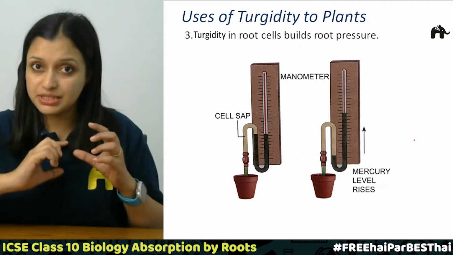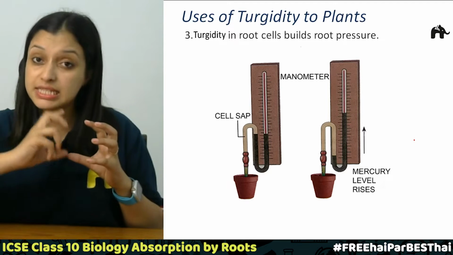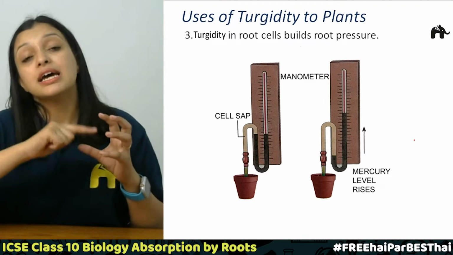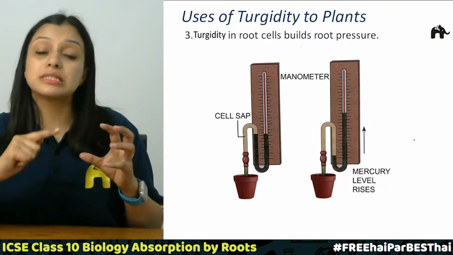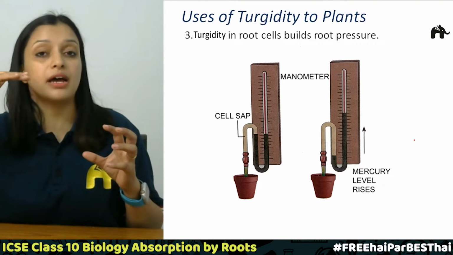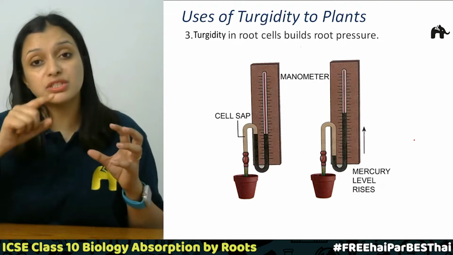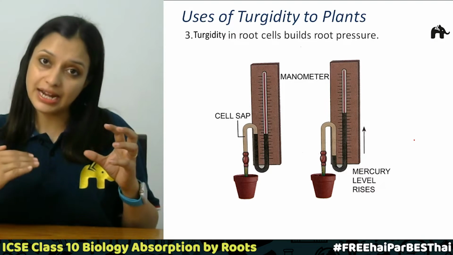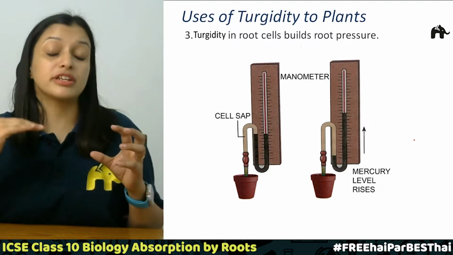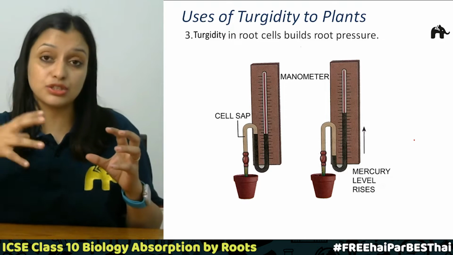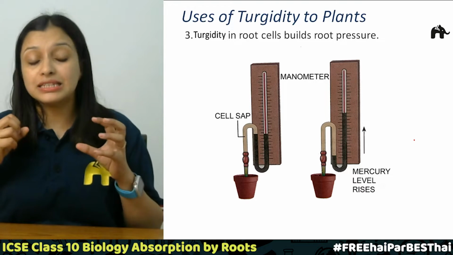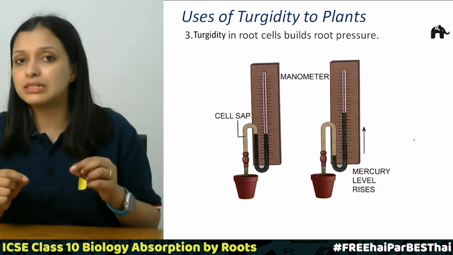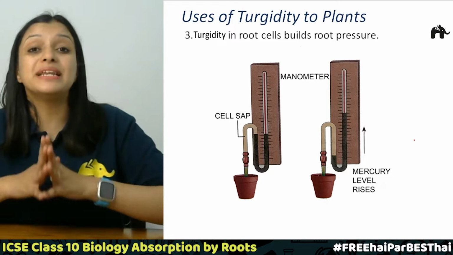So what will happen? The cell sap will start rising inside the tube, and as the cell sap rises, we'll see the mercury going up and up. So this will show the roots are absorbing more and more water, and the cell sap is rising. Sorry, the mercury levels are rising, the roots are absorbing water, and this loss of water from the cut stem is called bleeding, right?